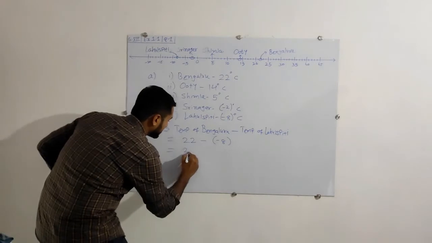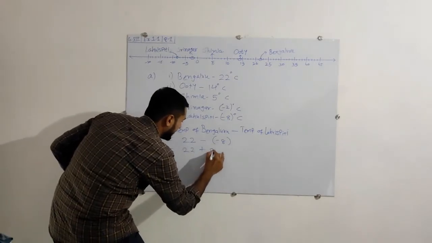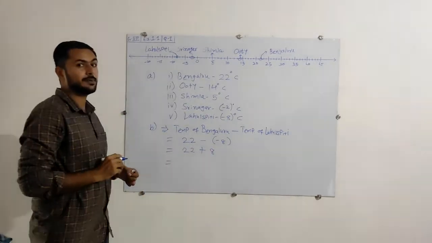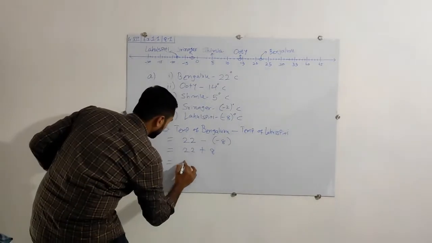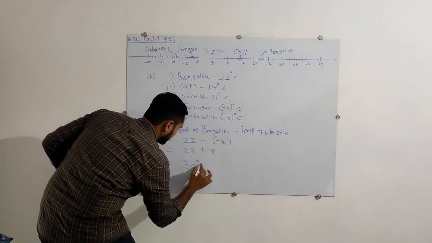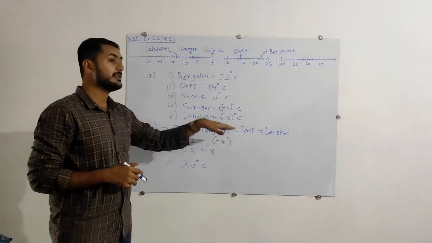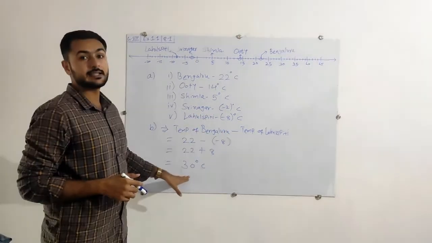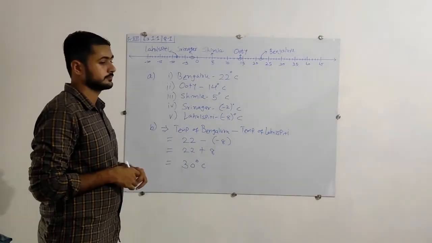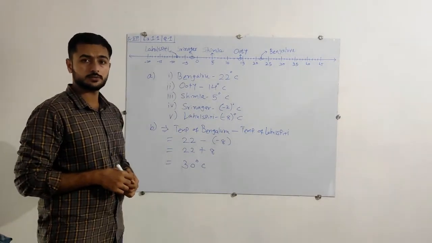It means that is 22 plus 8. Now 22 plus 8, it means that is 30. It's 30 degrees Celsius. The difference between the hottest and coldest city is 30 degrees Celsius. Okay. Pause the video to note it down.